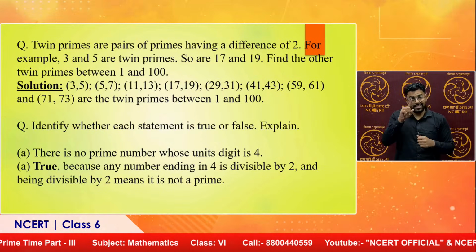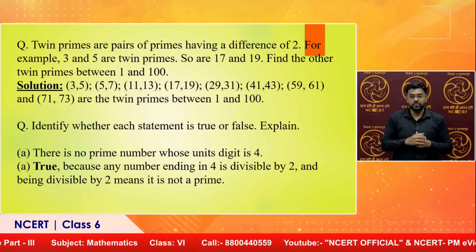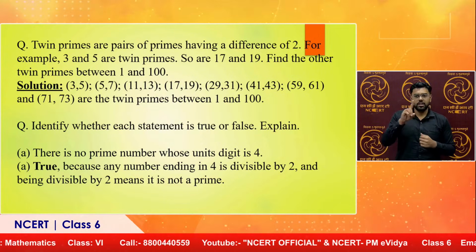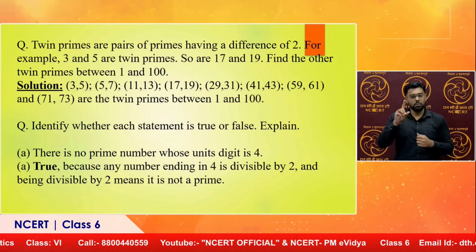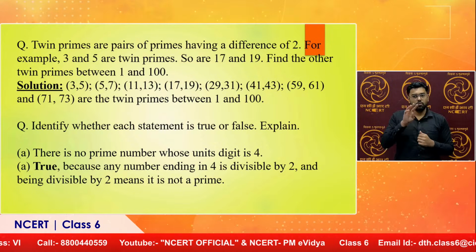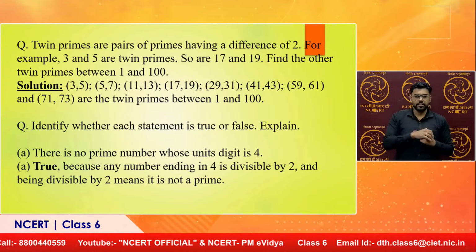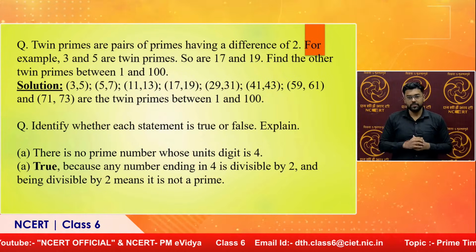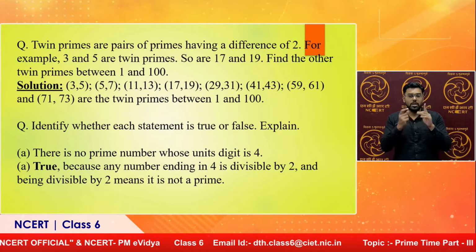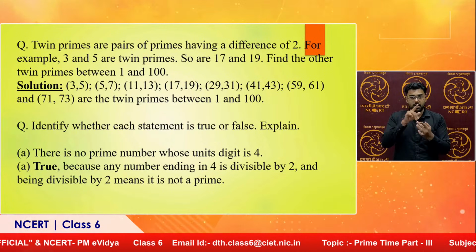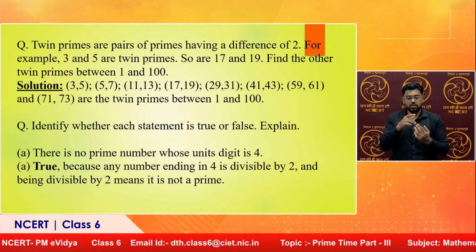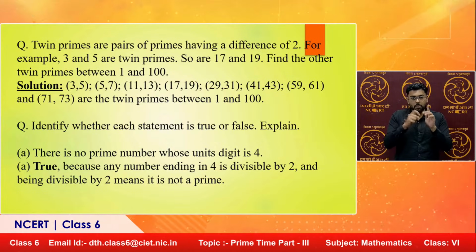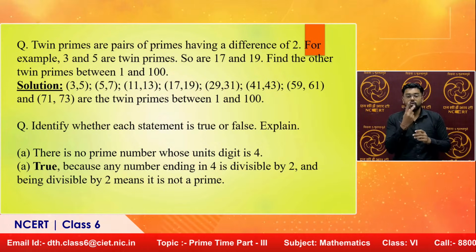So, 3 and 5, 5 and 7, 11 and 13, 17 and 19, 29 and 31, 41 and 43, 59 and 61, and 71 and 73 are the twin primes lying between 1 and 100. You can check each of these pairs. You will find the difference between the prime numbers is 2. Therefore, they are named twin primes.